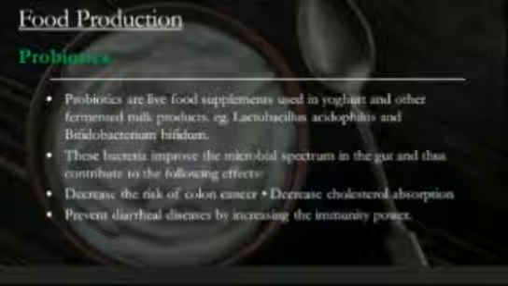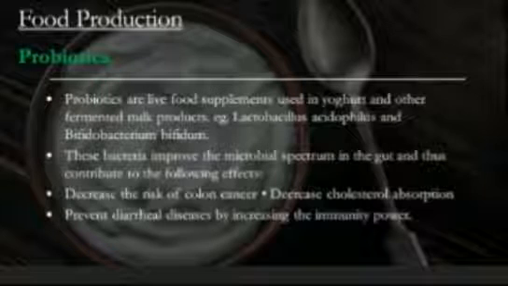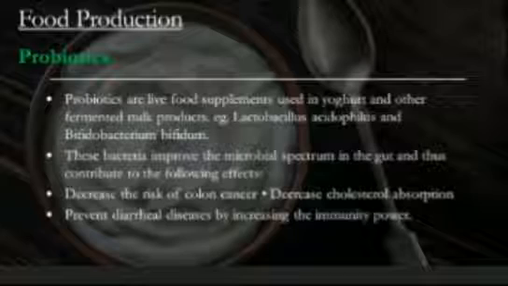And the second is food production. Food production uses probiotics. Probiotics are live foods and supplements used in yogurt and other fermented milk products. The best examples are Lactobacillus acidophilus and Bifidobacterium bifidum.